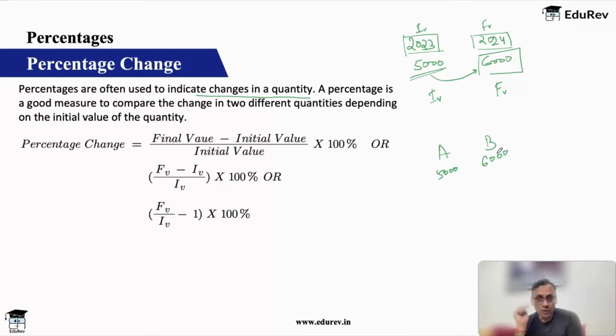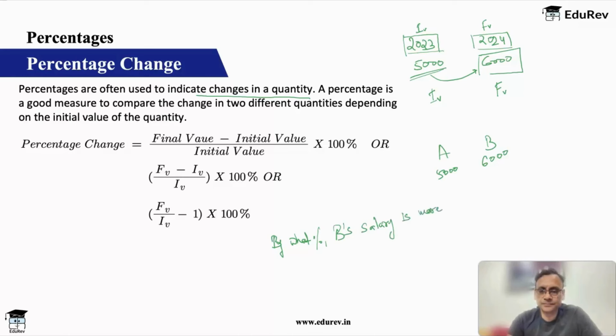So here, what will be the final value or what will be the initial value depends on whom you are comparing with whom. Okay, so if my question is, by what percentage B's salary is more than A's salary. In fact, the wording of the question also will tell you: B's salary is more than A's salary. B is getting compared.